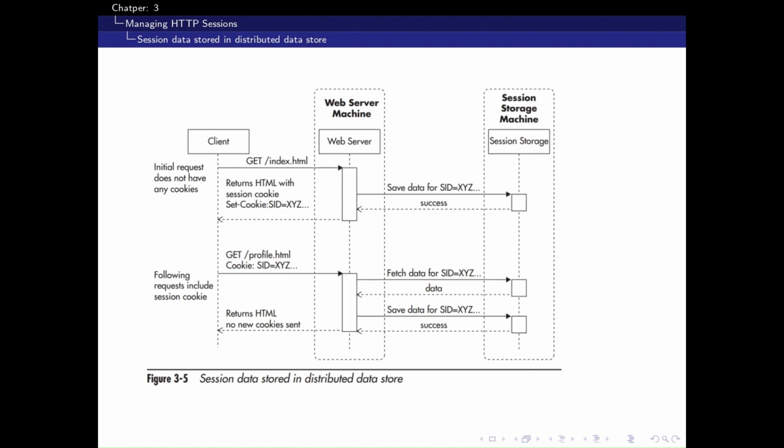Session data stored in a distributed data store. Here, the server only stores the session ID in the cookie. Actual session data lives in a fast external store such as Redis or Memcached. Figure 3.5 shows this process clearly. The client and server exchange a lightweight session ID, while session data is fetched and saved externally. This preserves statelessness while avoiding large cookies.